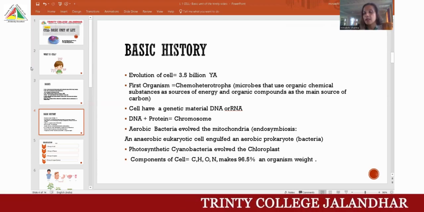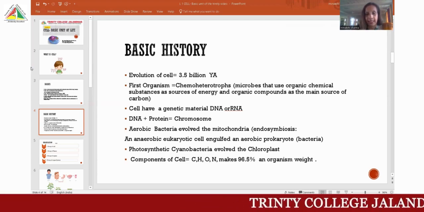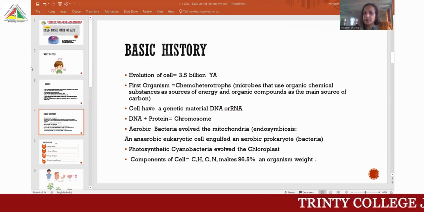Components of the cell are carbon, hydrogen, oxygen, and nitrogen. Mostly 95% of the component is this, and the rest is other.